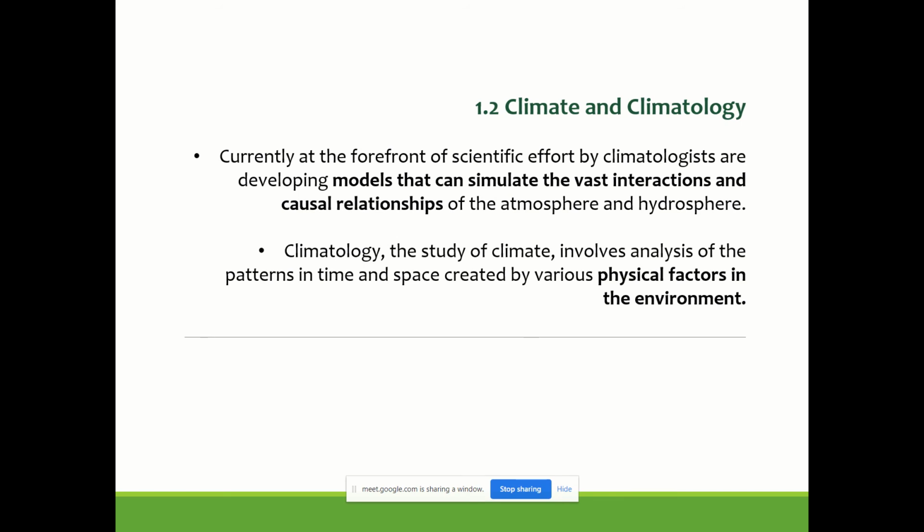Currently at the forefront of scientific efforts, climatologists are developing models that can simulate the vast interaction and causal relationship of atmosphere and hydrosphere. Climatology, the study of climate, involves analysis of patterns in time and space created by various physical factors of the environment. Actually, there are so many models.